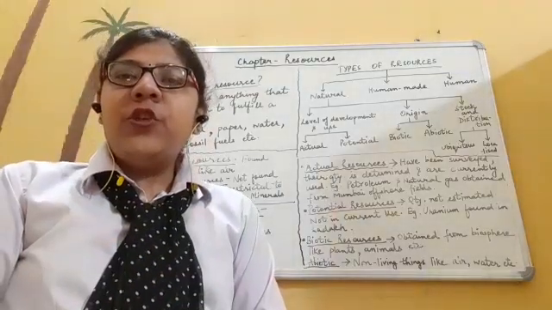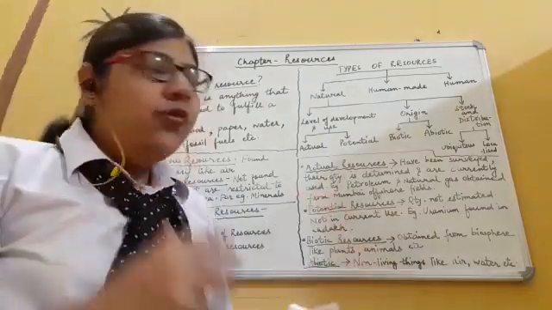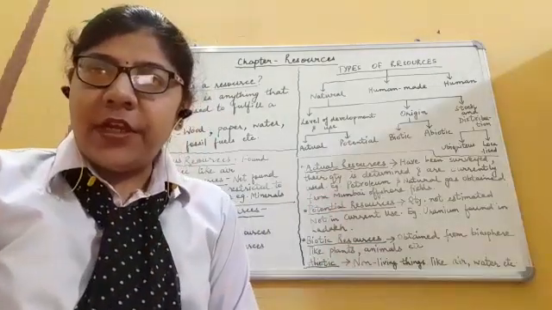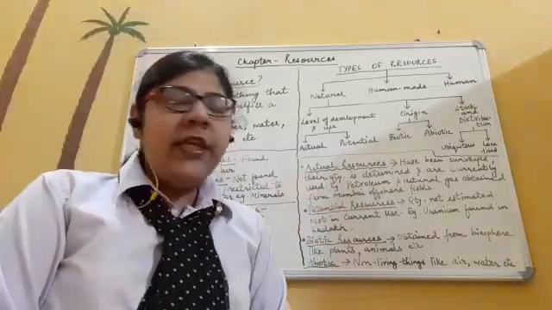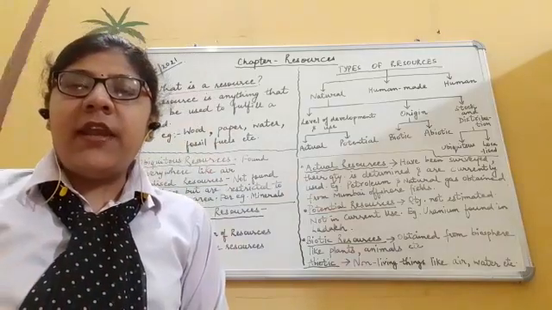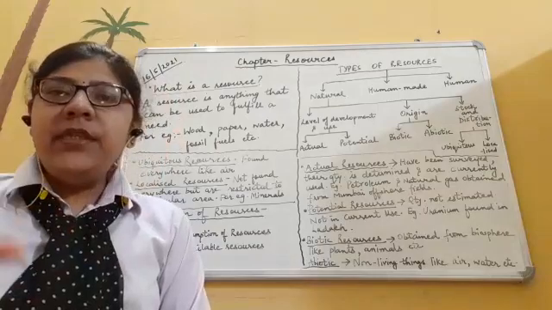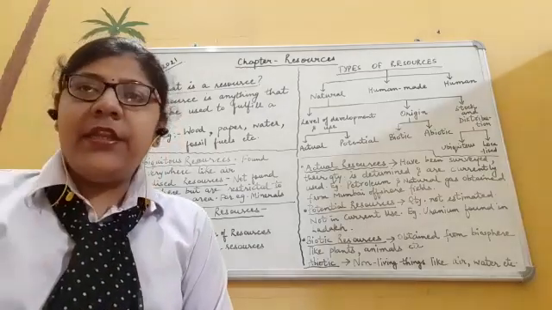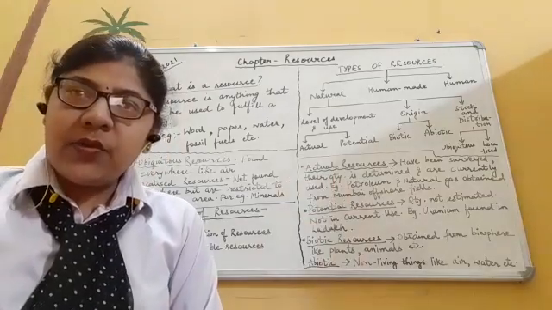What actually do we mean by actual resources? Those resources whose quantities are being surveyed, proper surveys are being done, their quantity is determined. We know how much quantity of these resources is available, and also these resources are currently in use. Such resources are given the name actual resources.